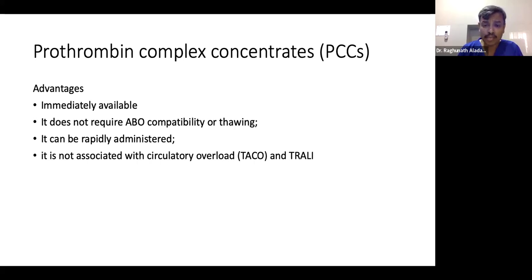And there is no worry about circulatory overload. We call it TACO, transfusion-associated circulatory overload, or TRALI, transfusion-related acute lung injury. There is no worry at all. So there is a lot of advantage with prothrombin complex concentrate compared to FFP. So we can use more and more PCC when there is an option of FFP and PCC is available, especially when vitamin K antagonist reversal is required.